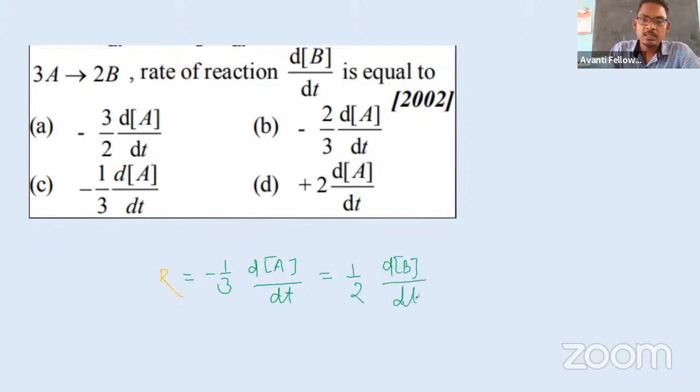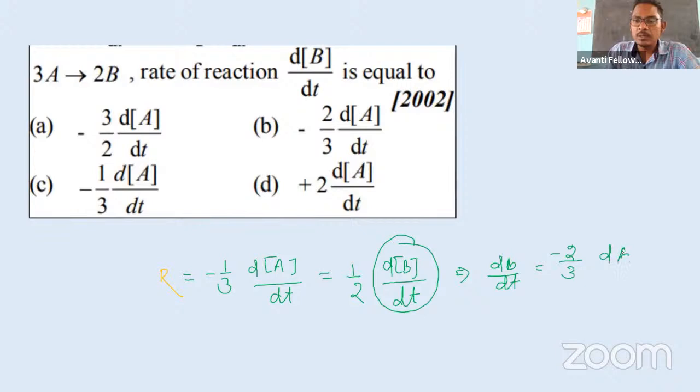This is the simple relation. Now what has been asked? We need to get the value of this one. So we can write rate of change of B with respect to time equals, taking 2 by 3 to that side, minus 2 by 3 dA by dt.